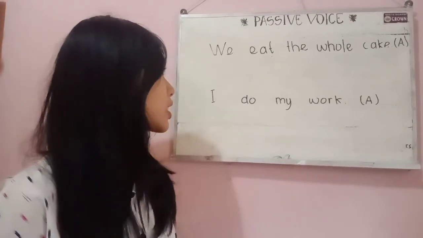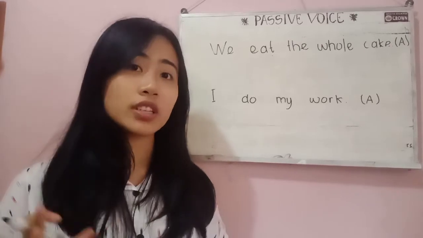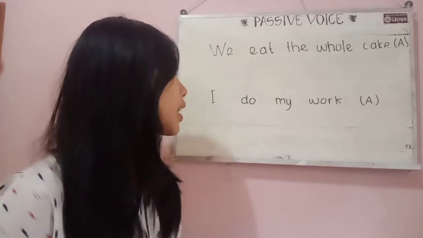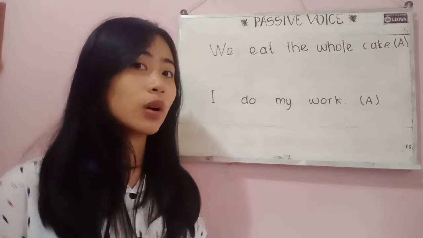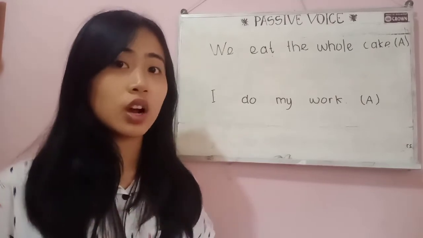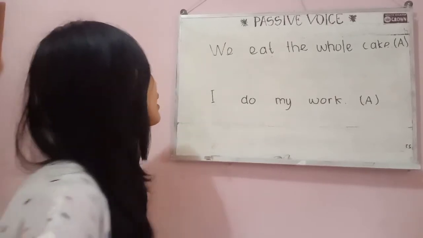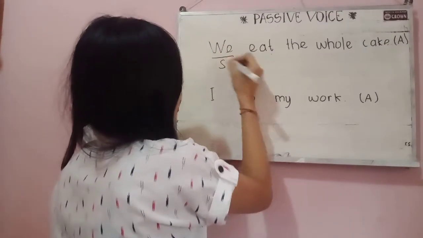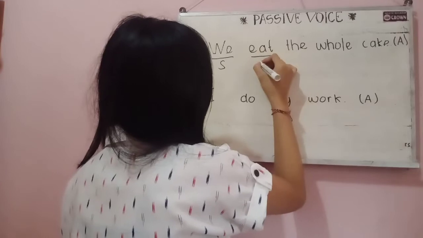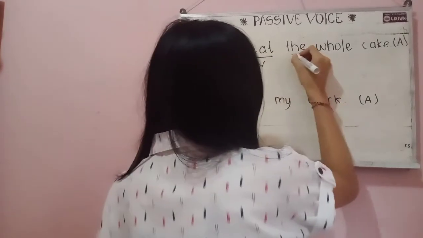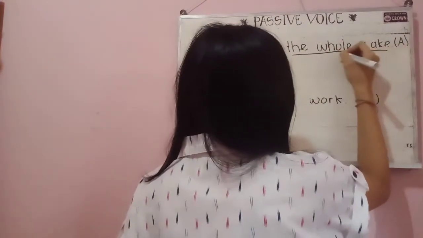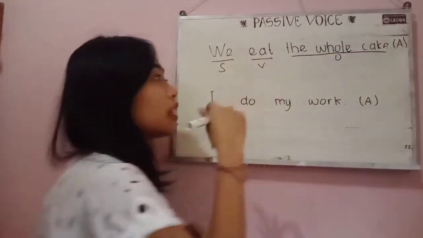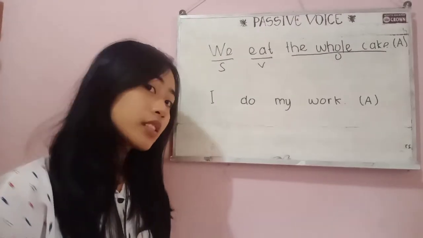Now let's change them into passive voice, but before that we have to identify the verb, the subject, and also the object first. Here are the subject, verb, and also the object. Let's change it into passive voice.